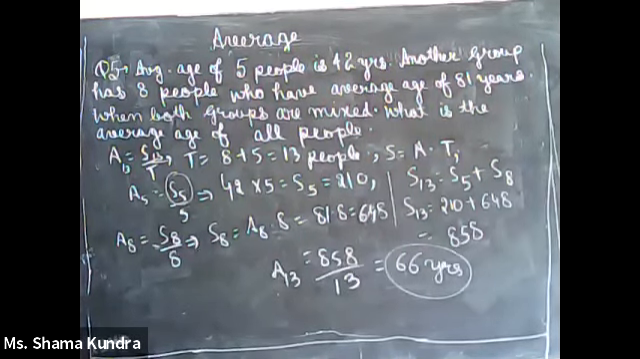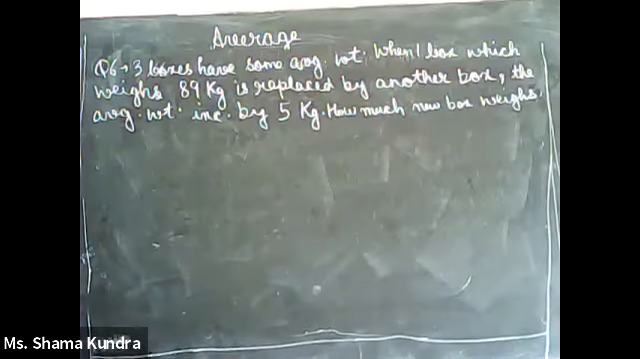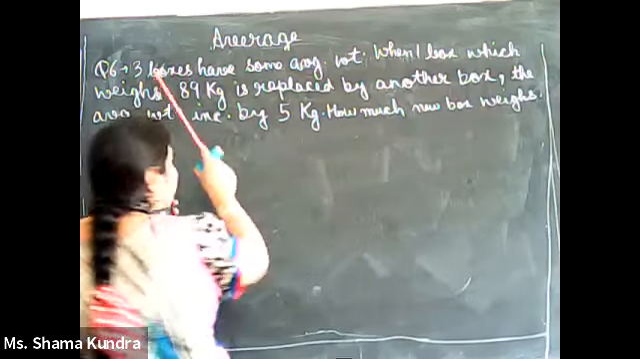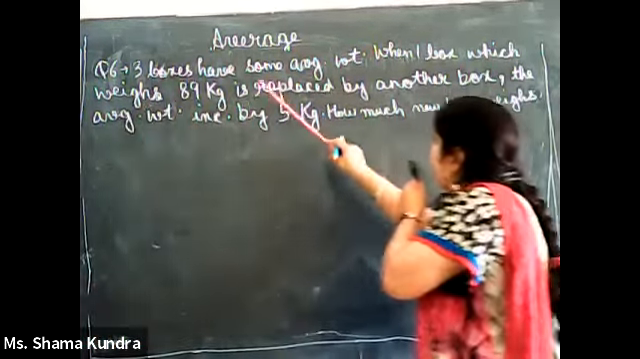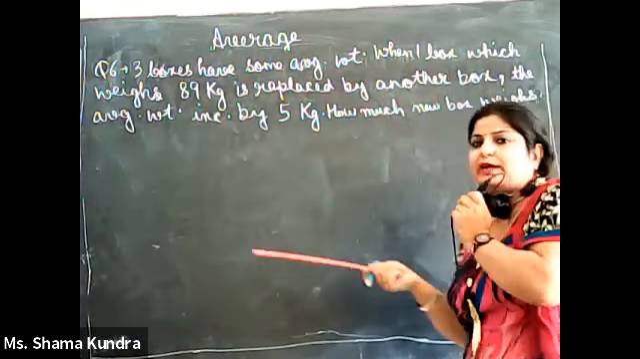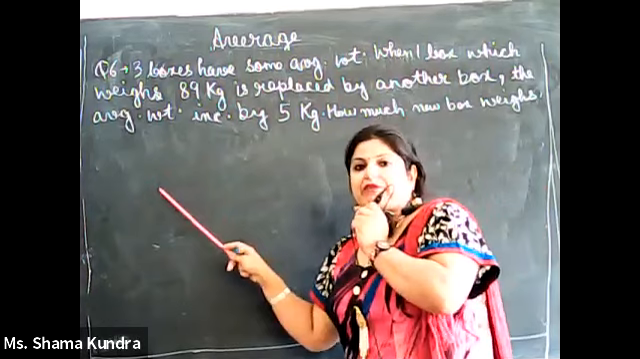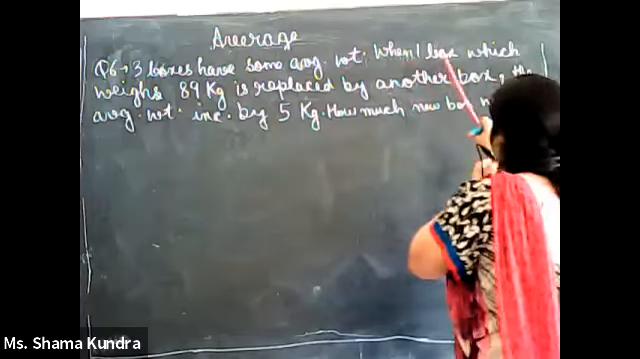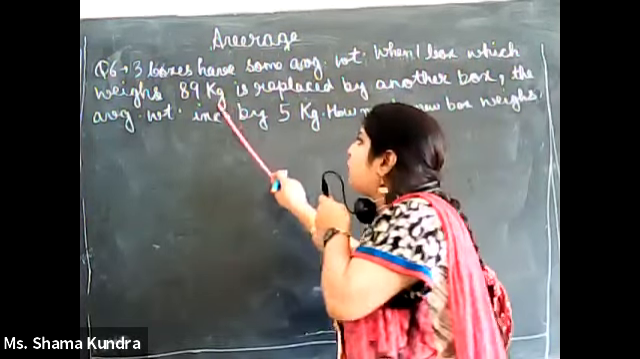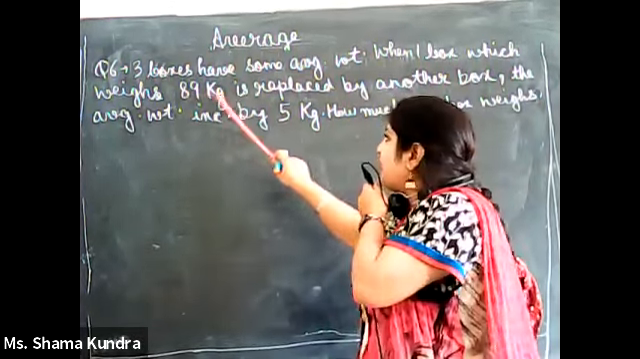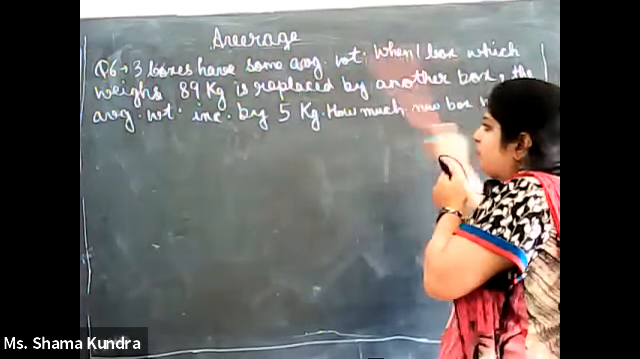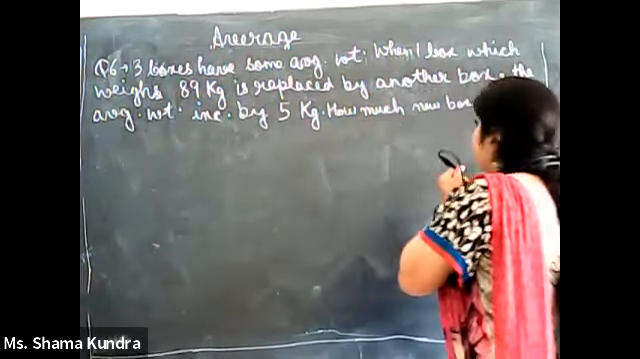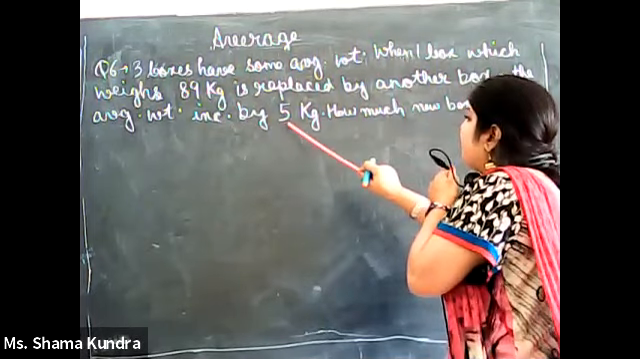Moving on to the next question. Now question number 6. There are 3 boxes, box number 1, box number 2, box number 3, which have some average weight, say W. So the average weight of box number 1 is W, box number 2 is W, box number 3 is W. When one box which weighs 89 kg, suppose box number 3 weighs 89 kg, is replaced by another box, means we have replaced the third box with a new box, the average weight increased by 5 kg.